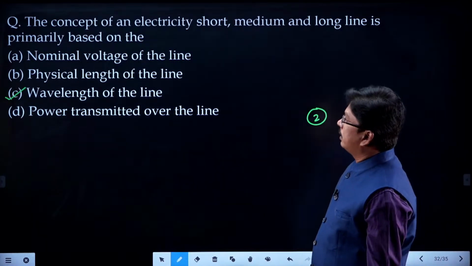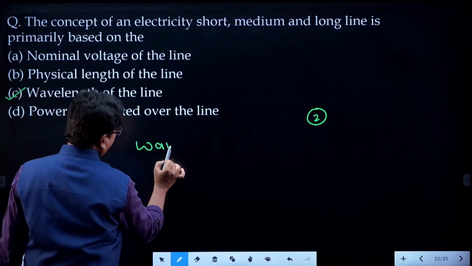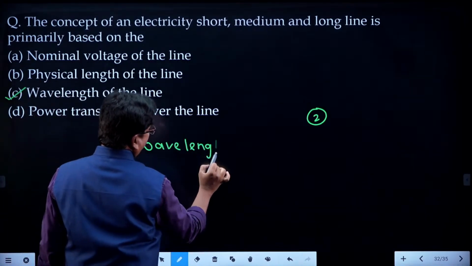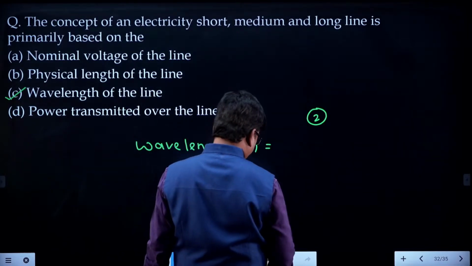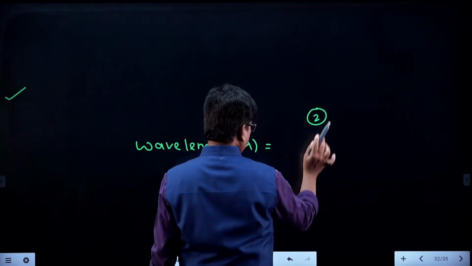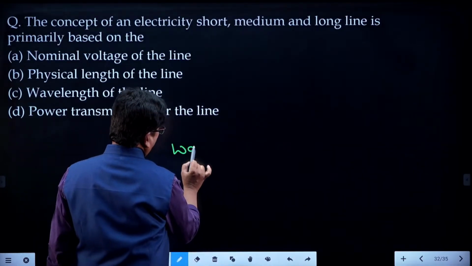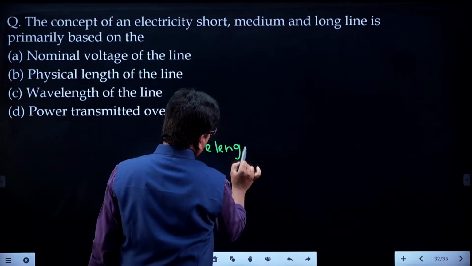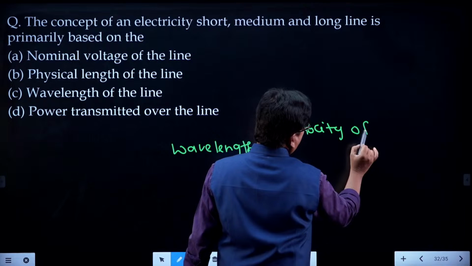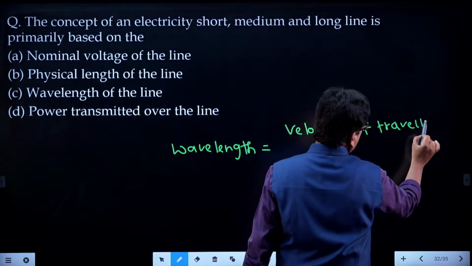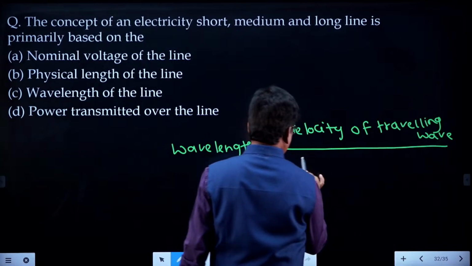Wavelength. See here, the wavelength of the transmission line, lambda, is equal to the velocity of the travelling wave divided by the supply frequency.